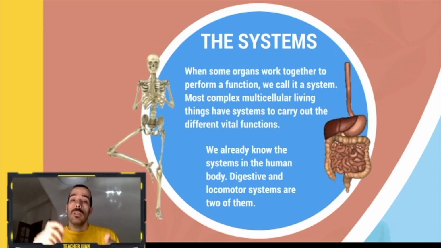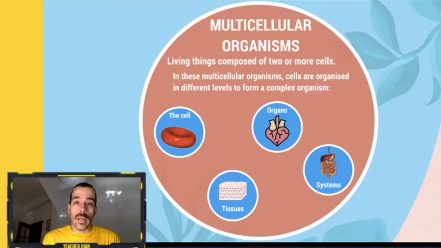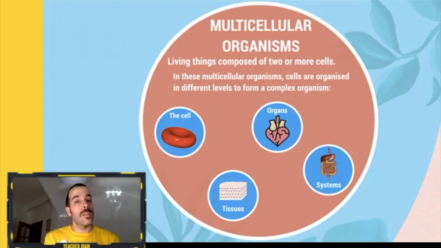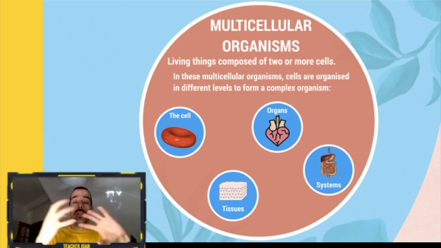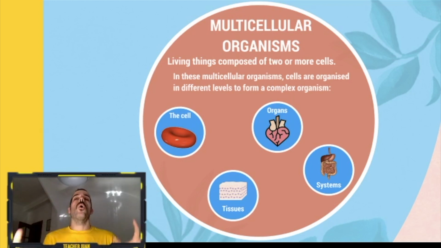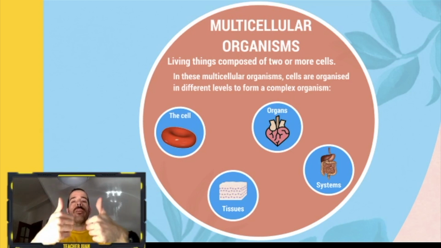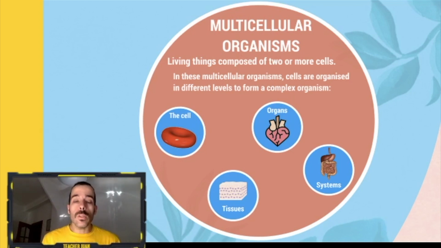You can write them down in your notebook if you want, in this part of the scheme you're going to do. Okay? That's all. Multicellular organisms are formed by two or more cells, and in the case of the most complex living things, we have the cell as the first level of organization, tissue, second level, organs, when tissues join together to form organs, and when organs work together, fourth level of organization, that are systems. Easy? Yes, very easy. I think that was everything.